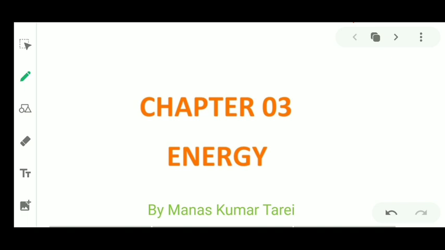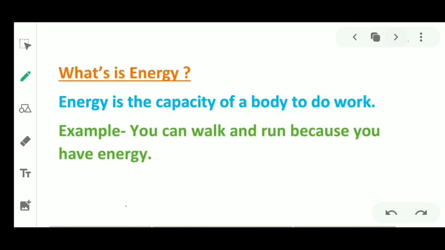So let's get started with the new chapter, chapter number 3, energy. Now, what is energy? Energy is the capacity of a body to do work. For example, you can walk, you can run, you can jump because you have energy. You can do lots of work due to the energy you have.